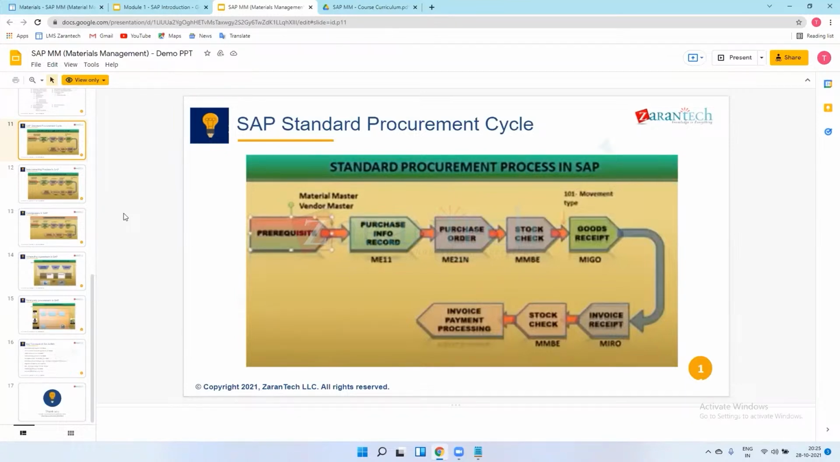Are you getting it? Yes. So these are the interview questions: brownfield versus greenfield. You can note it down.